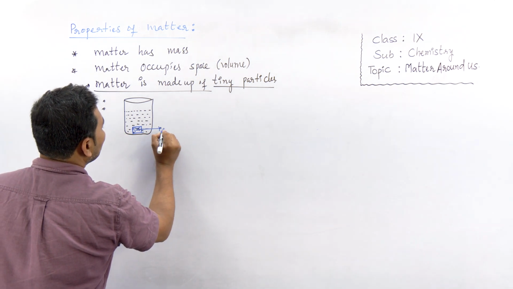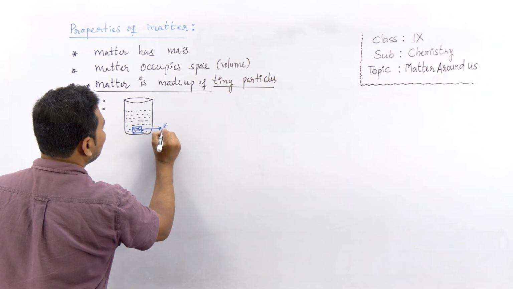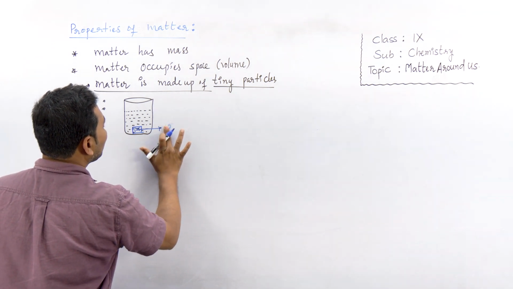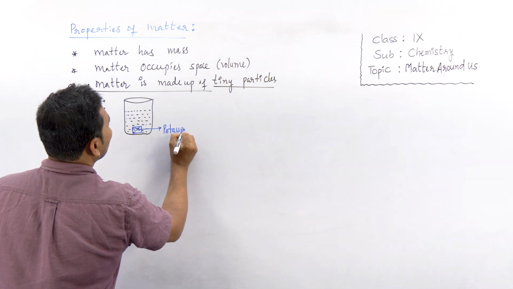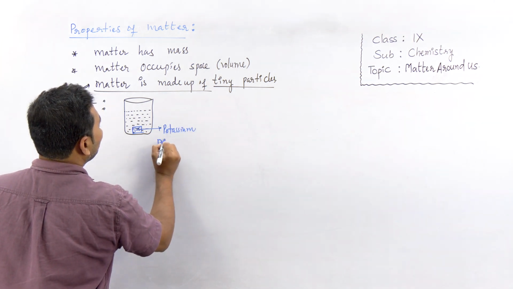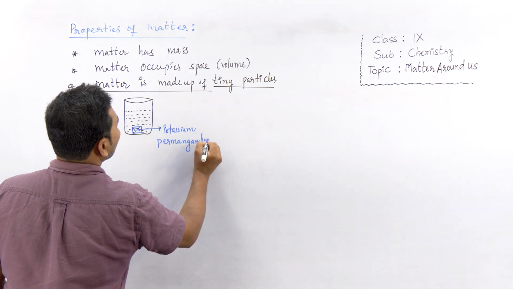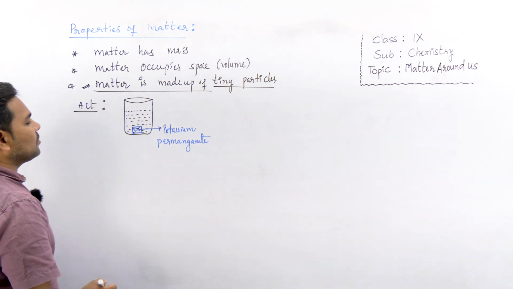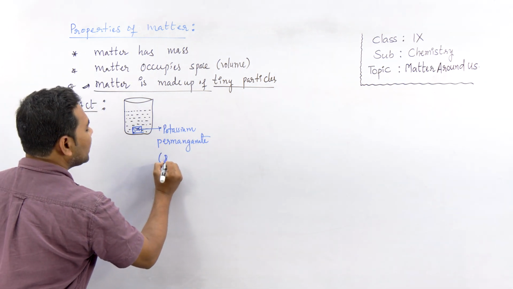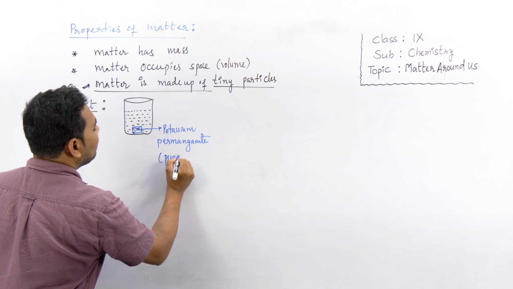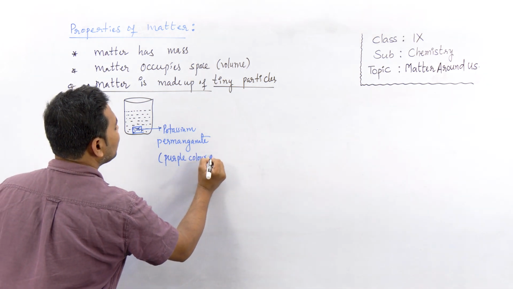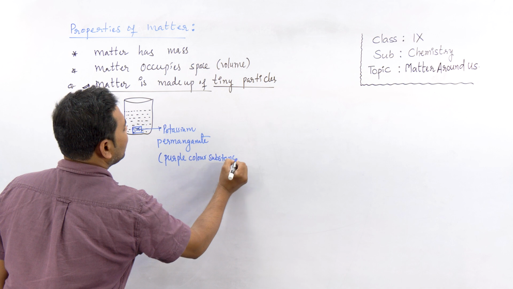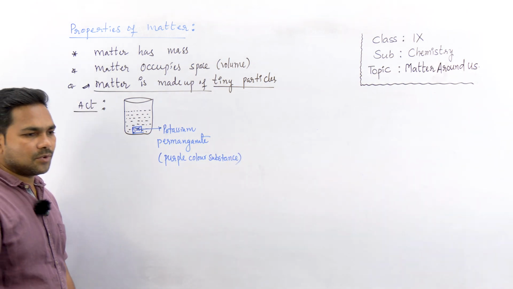Let me write its name: potassium permanganate. This potassium permanganate is actually a purple color substance.